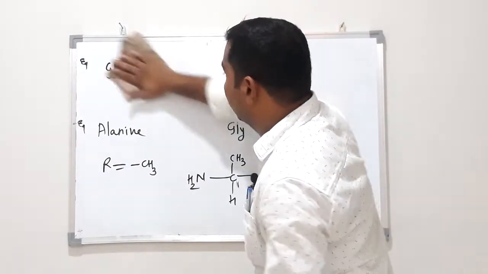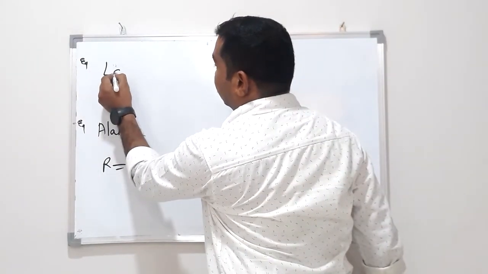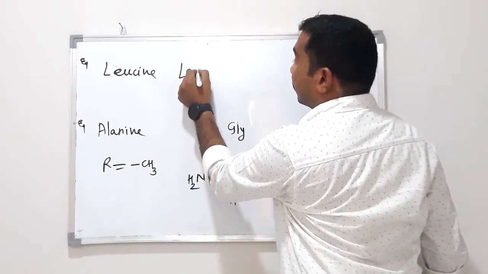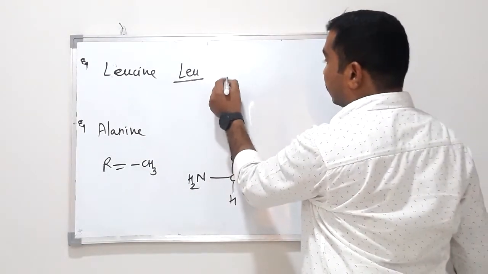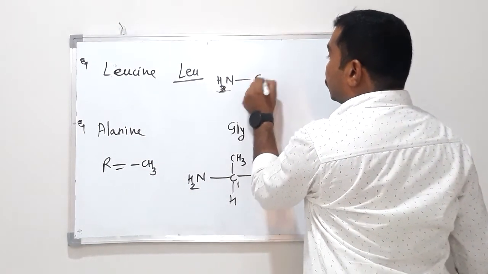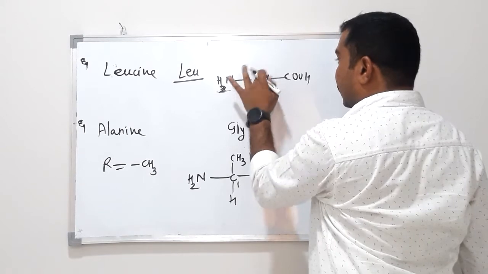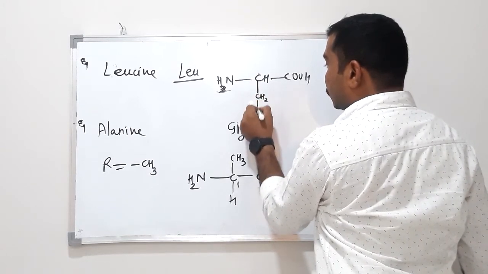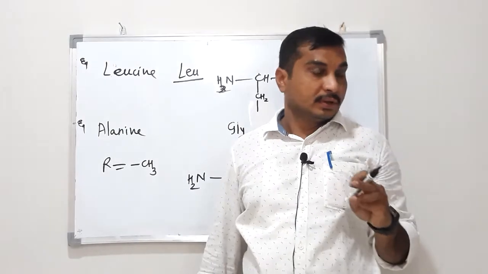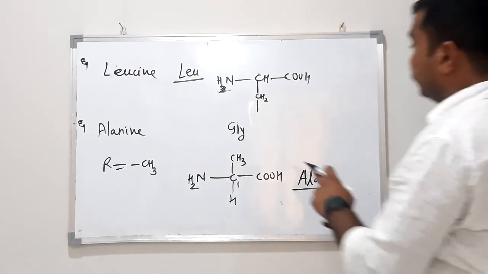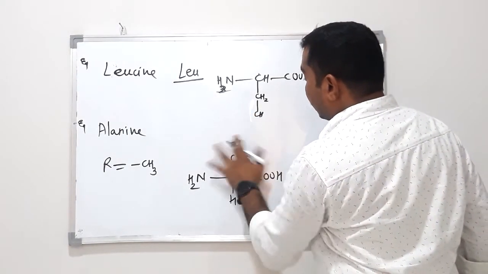Leucine, one more, abbreviated LEU. NH2 CH COOH, and here R is CH2 CH with a methyl group.